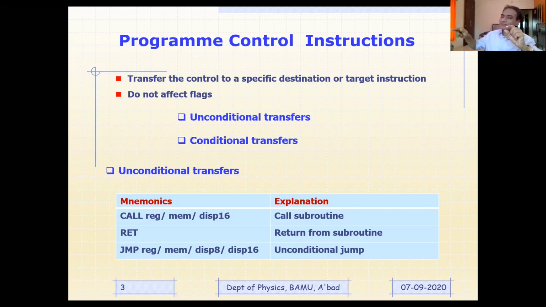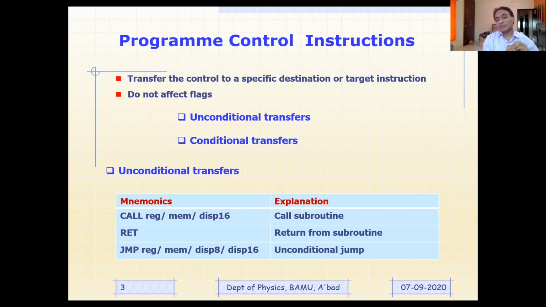Once those 5 instructions are executed, then at the end of the subroutine, control should return back to the main program. Therefore, there should be a return statement at the end of the subroutine, which will cause the transfer of control from the subroutine to the main program.